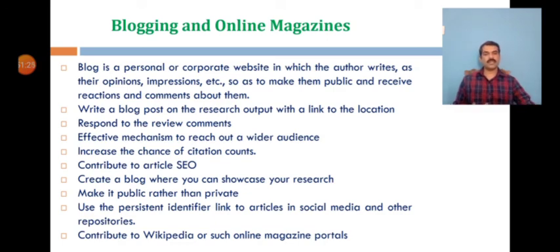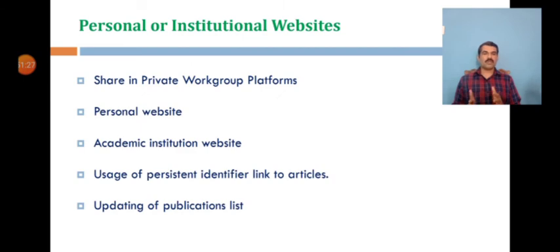The next one is a personal or institutional website. This is another mechanism where you can keep all your publications for better accessibility, and it is very helpful for maintaining current and detailed information on the website. So it can be a personal or institutional website. You need to showcase your scholarly publications and intellectual outputs. So publication lists need to be updated frequently. That is the criteria you need to follow.